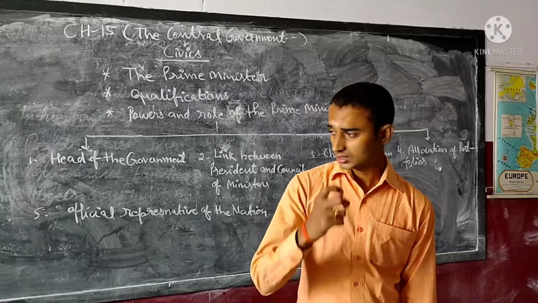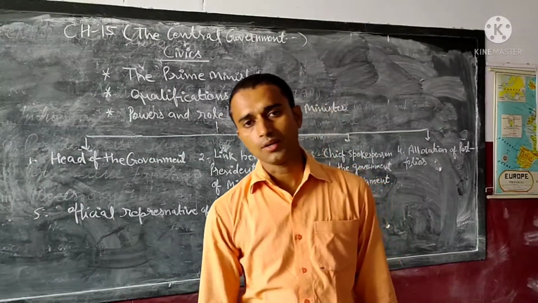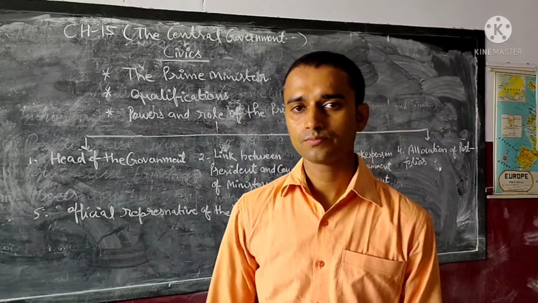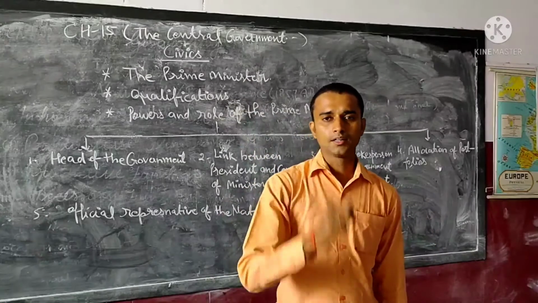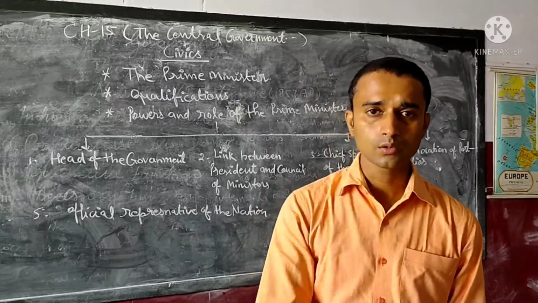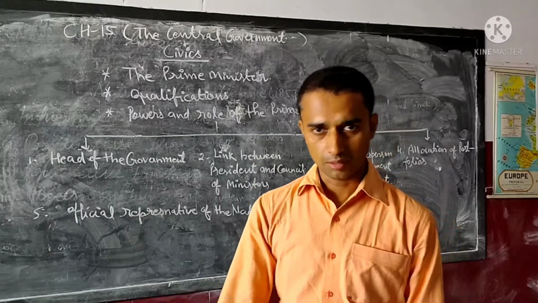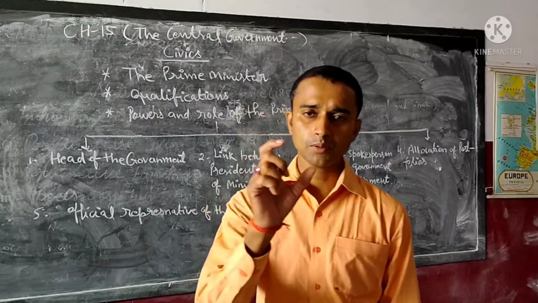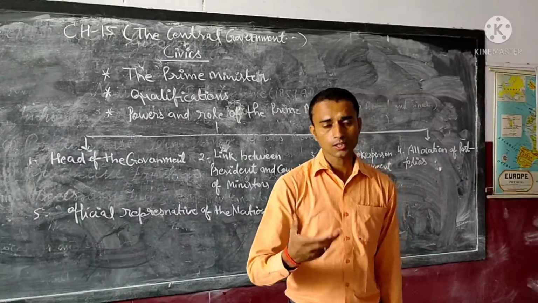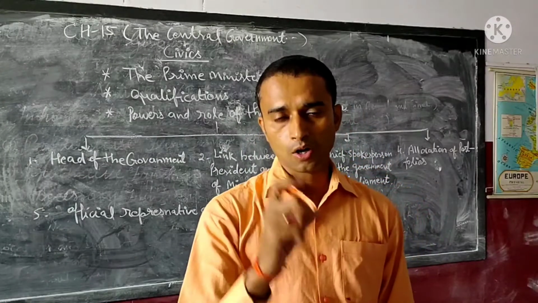So normally we can say that the council of ministers is appointed on the advice of the Prime Minister by the President. Second question is, what is the qualification for a Prime Minister? First of all, must be an Indian citizen. वो भारत का नागरिक हो. At least the minimum age of 25 years complete, which is the minimum age for a member of the Lok Sabha.